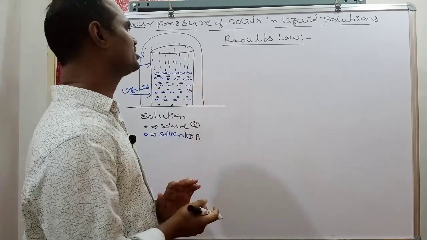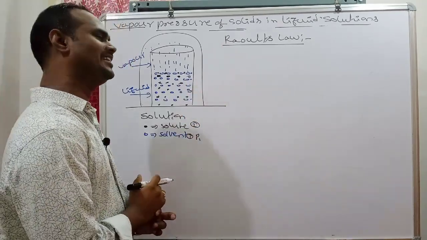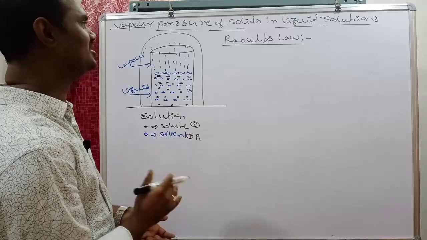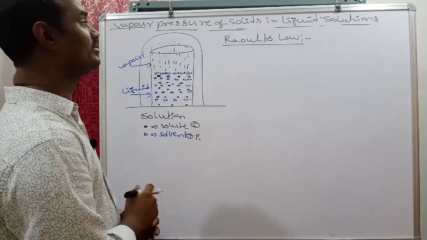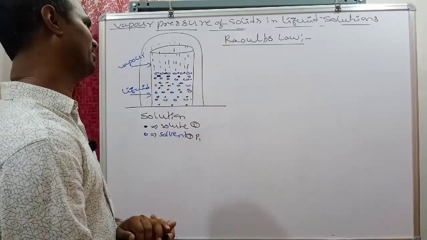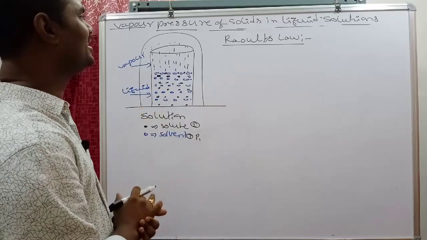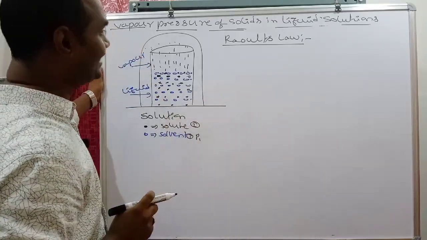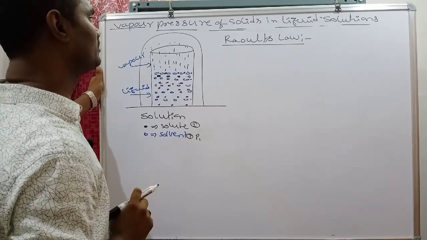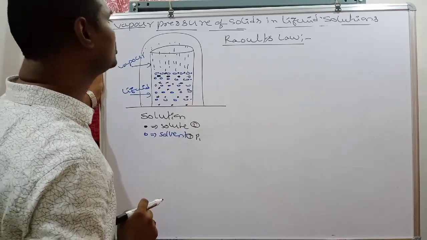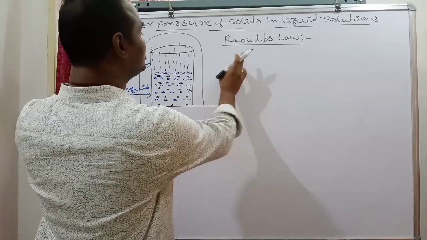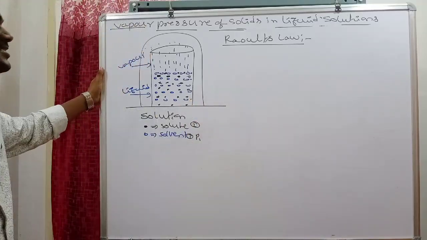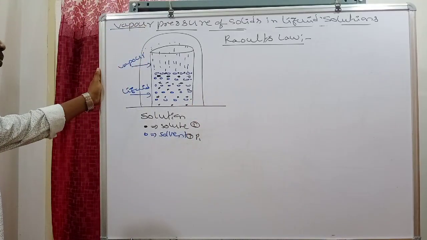Previously, this Raoult's law was only applicable to what, sir? In liquid solutions. Now it is generalized, either liquid in liquid solution or solid in liquid solution. After generalizing that definition, for any solution, the partial vapor pressure of each volatile component present in the solution is directly proportional to its mole fraction.